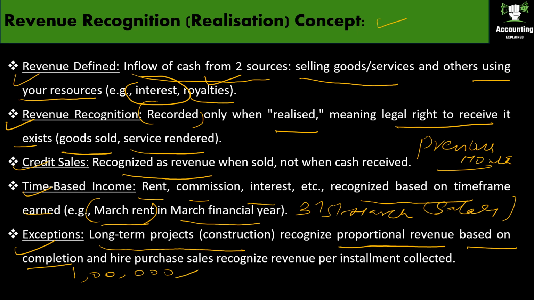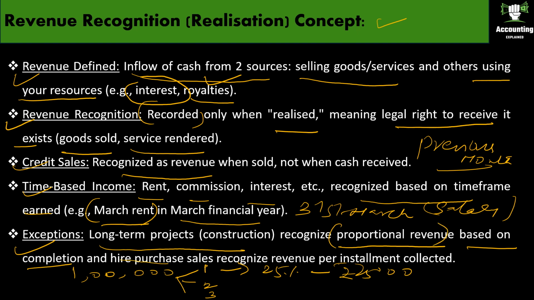There may be different stages of completion: stage 1, stage 2, stage 3. In stage 1, if they have completed 25% of the project, then in stage 1 they can take only rupees 25,000. 1 lakh into 25% is 25,000. Like that they can take only proportional revenue based on completion.